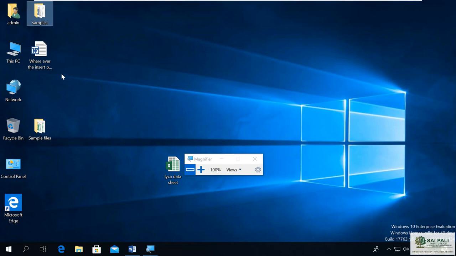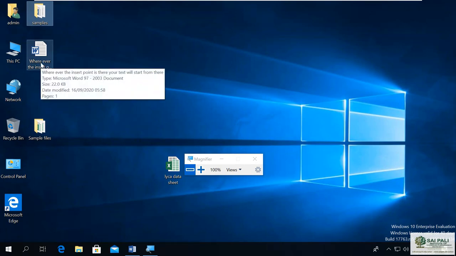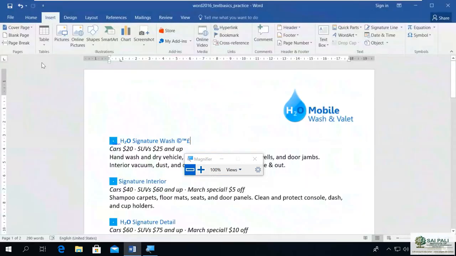Now the document is in 2003 document mode. That means Word 2007 or Word 2003 supports it. So when I open this document,